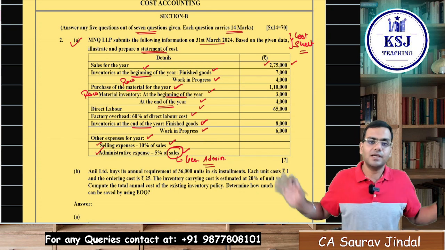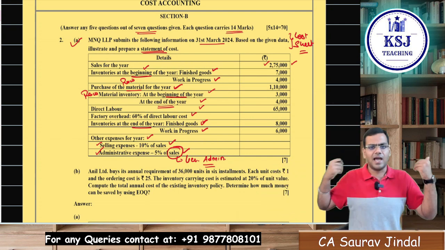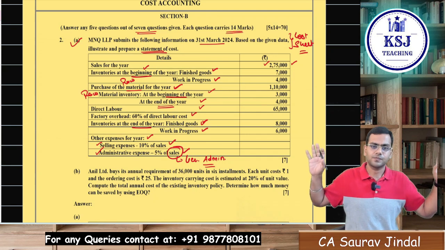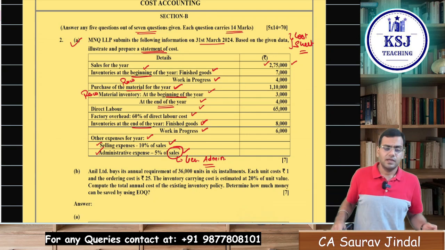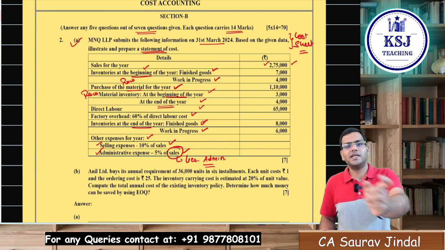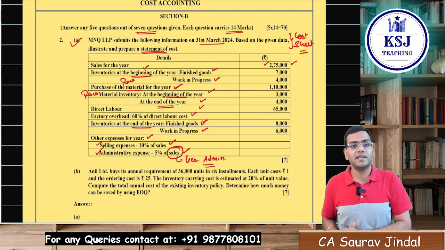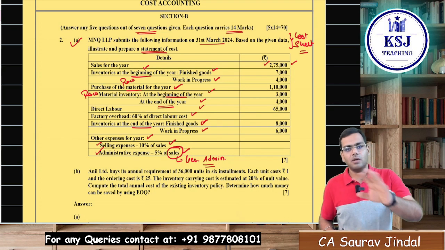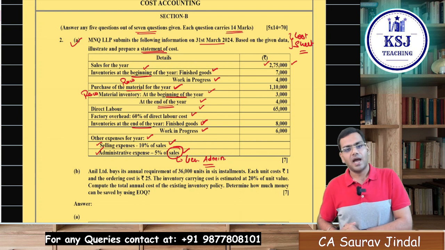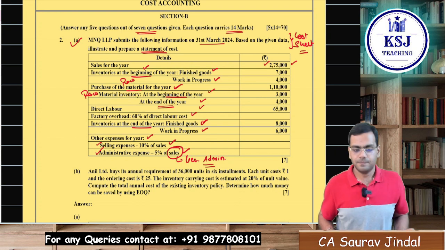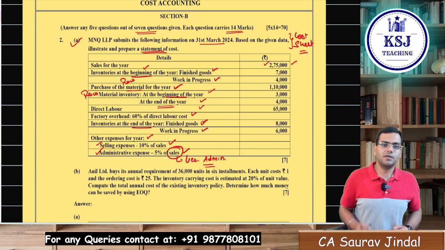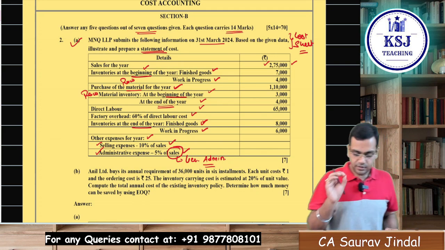If nothing is mentioned, if only administration overheads are given, say administration overheads 10,000 rupees, then how should it be taken? Under normal circumstances, take it as general administration overheads and give a note at the bottom. Clear? So this was an important point that I wanted to discuss.